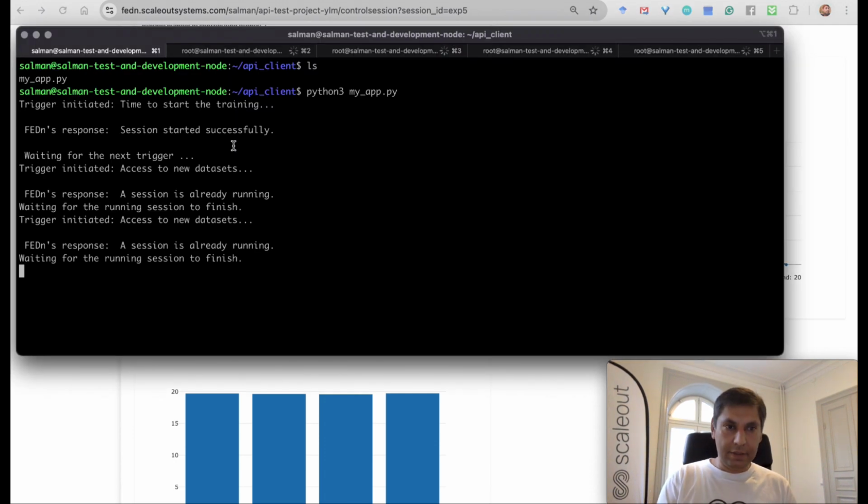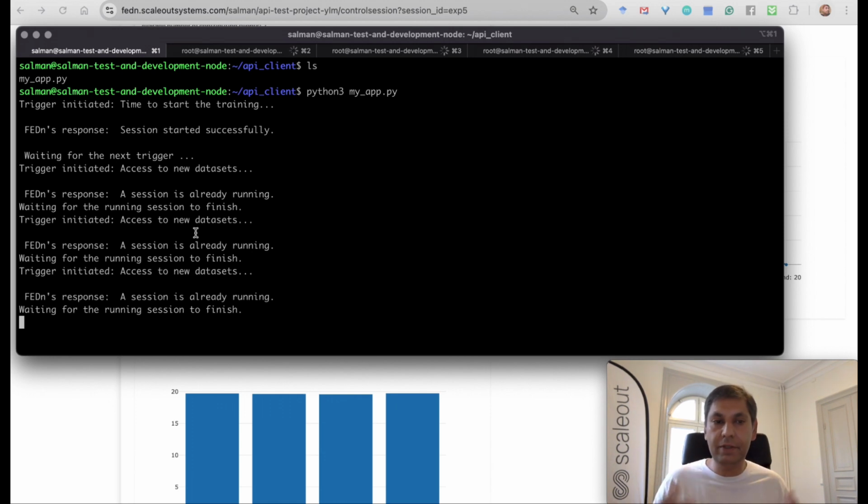And yes, it seems like there are more things that this client app wants to do, but right now, since the session is already running, more triggers cannot be initiated. So it just gets the response from FEDn that, okay, we know that you want to start more sessions, but currently there is a session running. So there is a very nice way of having a clean communication between the server side and the application side.